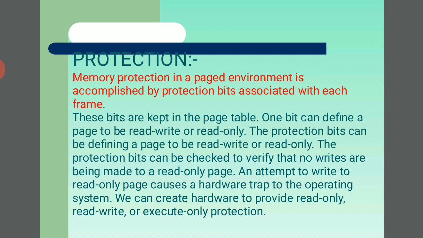Memory protection in a paged environment is accomplished by protection bits associated with each frame. The frame is very important, and these bits are kept in the page table. One bit can define a page to be read-write or read-only. The protection bits can be checked to verify that no writes are being made to a read-only page. An attempt to write to a read-only page causes a hardware trap to the operating system.